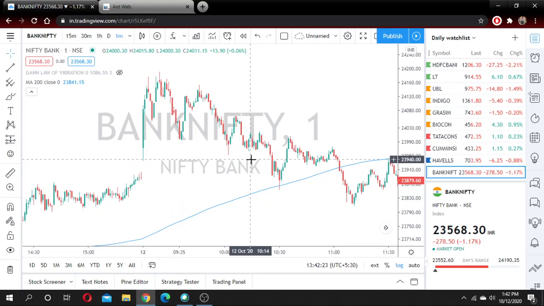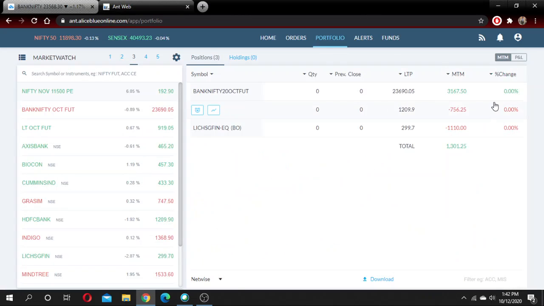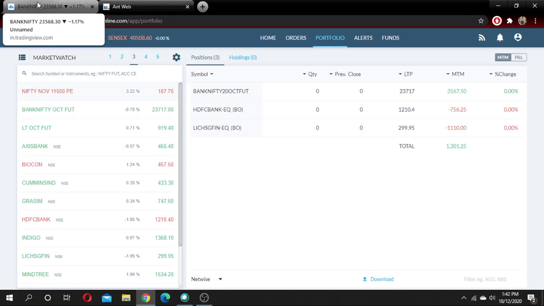I shorted at 960 here, and I booked a profit at 950 somewhere here. Because of that, I booked a profit of 3000, which covered my entire loss and gave a profit of 1000 rupees for today. That is today's trades. Overall good, and ending in green is a good sign.